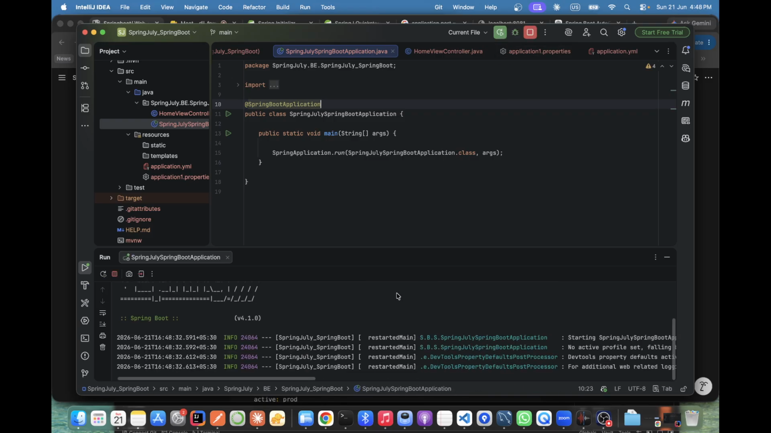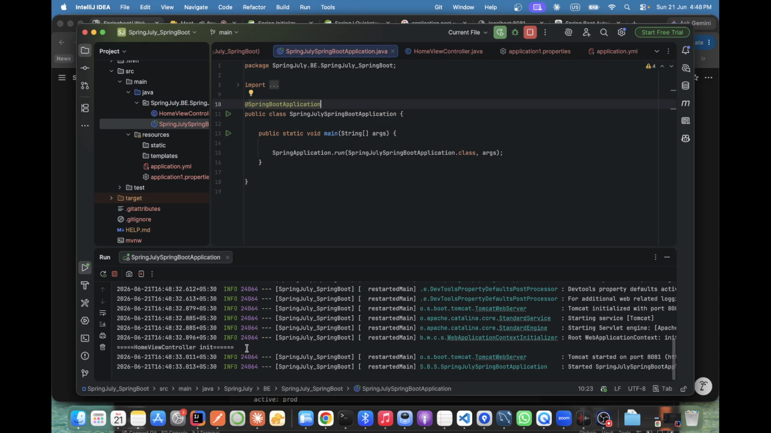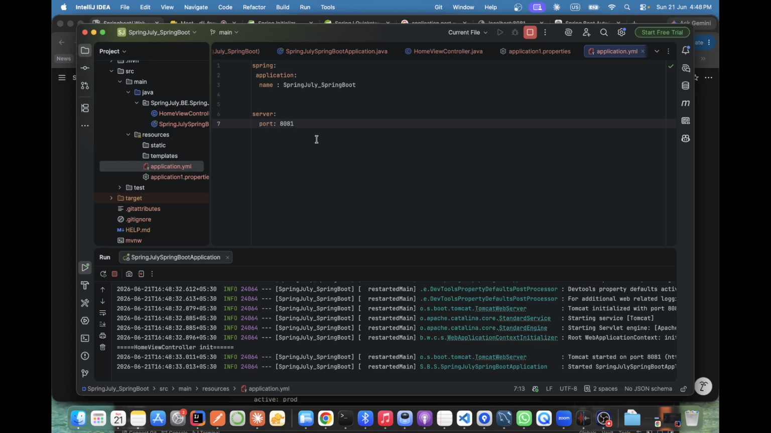YAML. Okay, it's loaded now. It's working with our YAML file. Now it's picking our YAML file. It is not picking the properties file. And the name should be application only. The name is by default, you cannot change the name. Okay, now the second thing: there are two things.